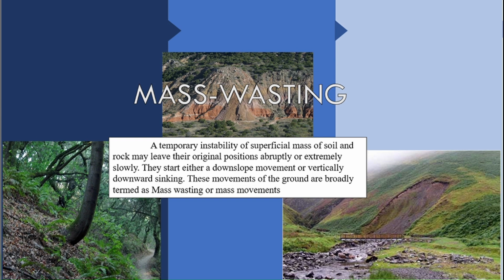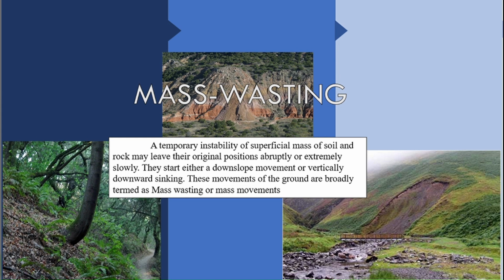So this is the shortest definition for mass wasting or mass movements. This is a temporary phenomenon which happens as a sudden or slow movement of landmass along the slope, or sometimes it may happen as a vertically downward sinking. So all this type of rock movement or soil movement, which we can simply call mass movements, comes under this heading that is called mass wasting.